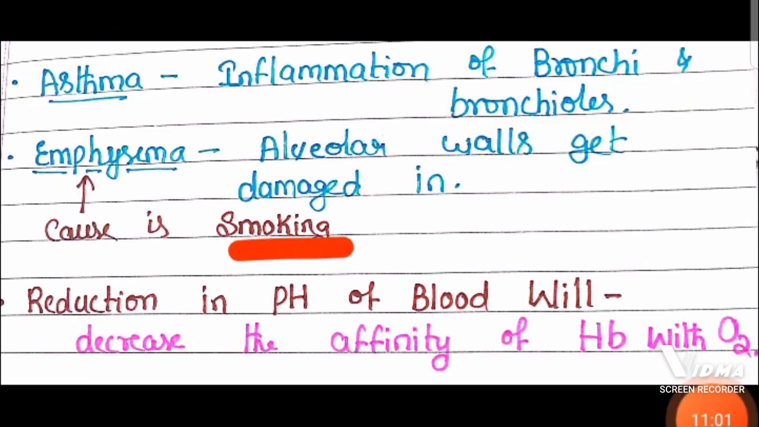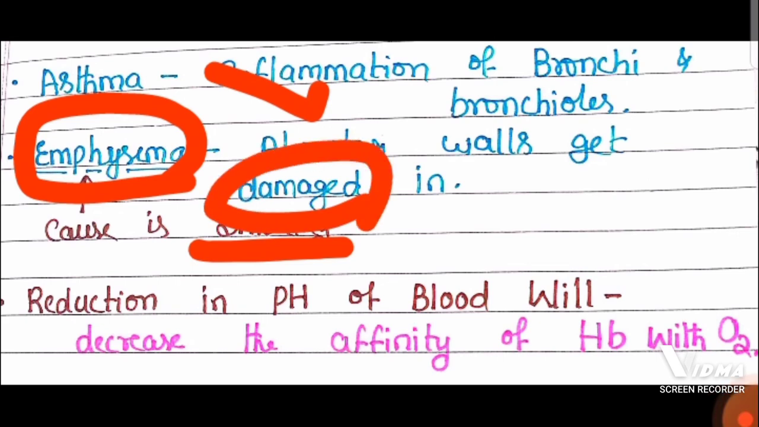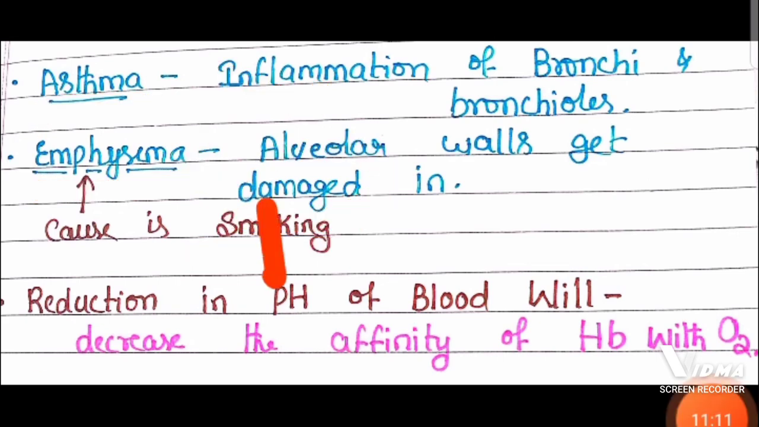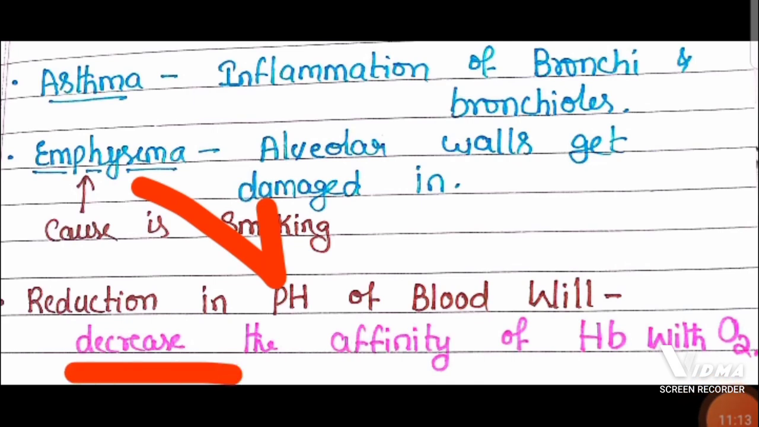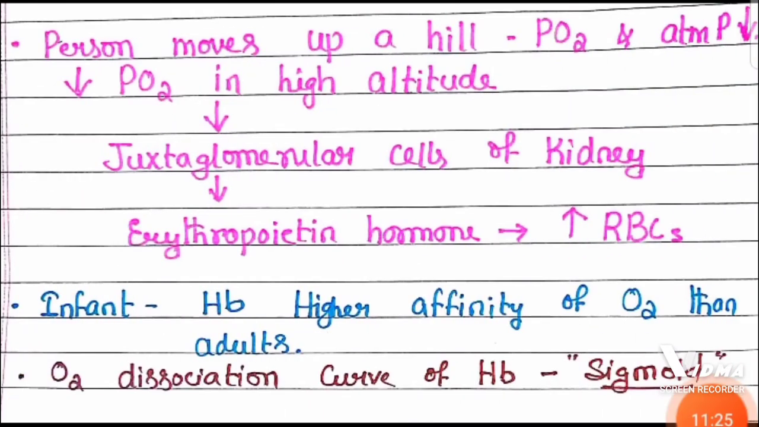Whereas due to cigarette smoking, emphysema occurs, in which the alveolar walls get damaged. And reduction in the pH of the blood will decrease the affinity of hemoglobin with oxygen. That is one of the dangerous situations.